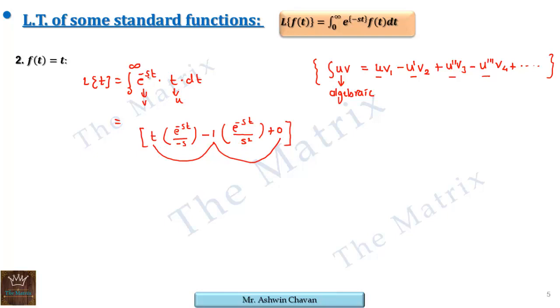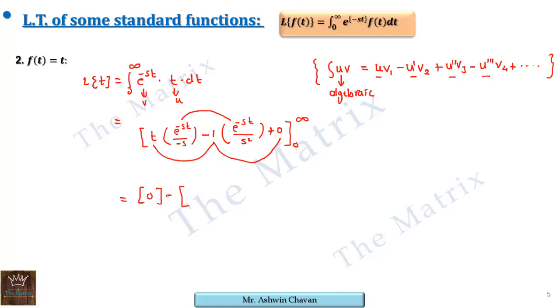Similarly, the second function is v, its integral is here, then its integral is here, so the entire bracket's integral is taken, that's why minus s is also carried for the next integration, and then the next integral will be taken, in the limits 0 and infinity. Again, as both terms contain e raised to minus st, for the upper limit infinity it goes to 0, that's why the entire term for the upper limit is 0.